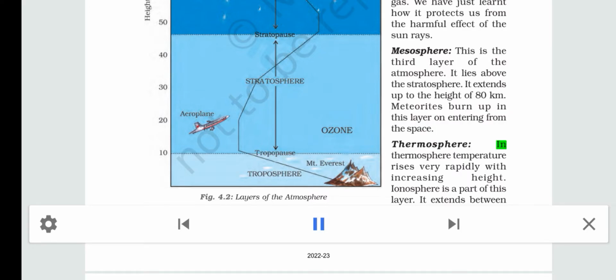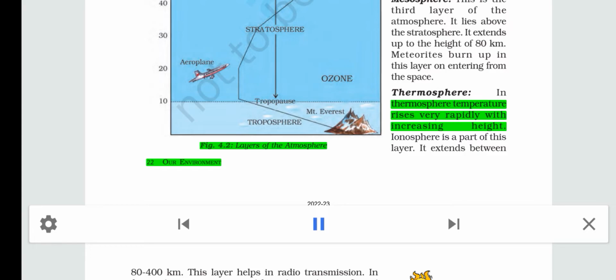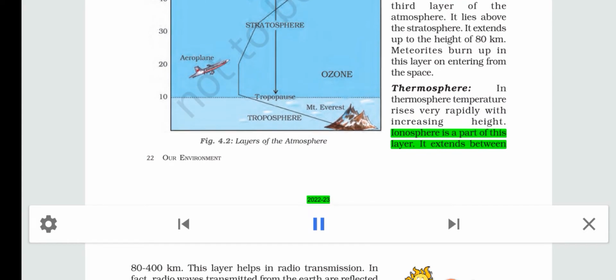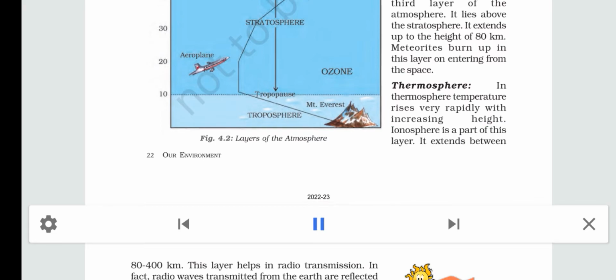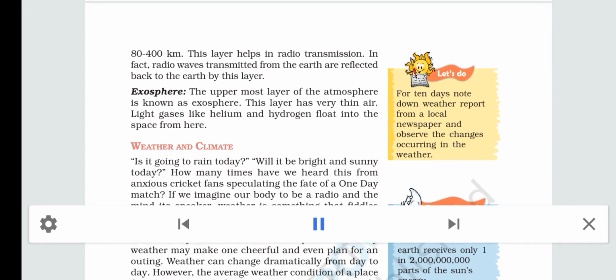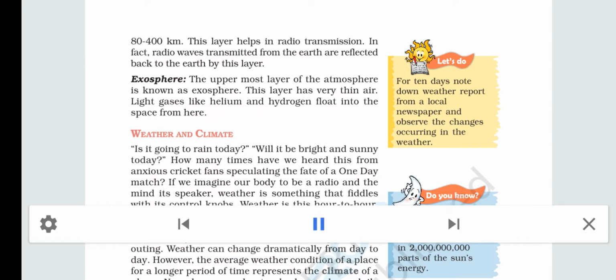Thermosphere. In Fig. 4.2, layers of the atmosphere are shown. In the thermosphere, temperature rises very rapidly with increasing height. Ionosphere is a part of this layer. It extends between 80 to 400 km. This layer helps in radio transmission. In fact, radio waves transmitted from the Earth are reflected back to the Earth by this layer.